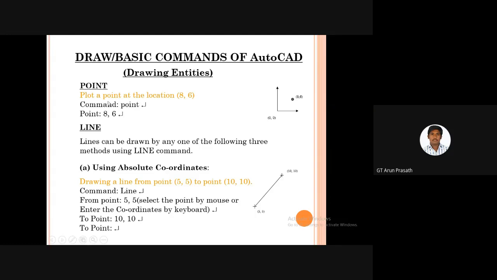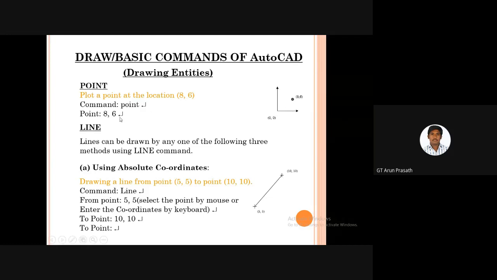If you want to plot a point or line or a circle or square, we have to type it first. After reaching the command box, we have to type the point there and press enter, and then on the screen we get the point at 8 comma 6. This value should be varied according to our situation. If I want to place 1 comma 1 or 2 comma 2, then the point will be placed there.